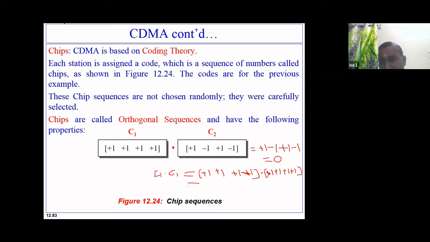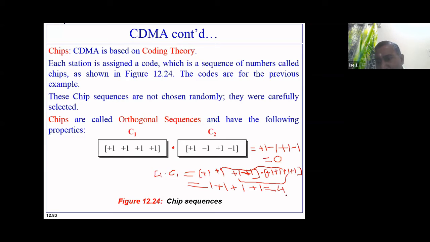So plus 1 into this plus 1, you got the idea, will give me plus 1. Now this plus 1 into second plus 1, there is a gap everywhere. So what I meant to say, the first will be multiplied by the first, the second by the second. So this is plus 1. Then third will be multiplied with third, so this is again plus 1. And fourth will be multiplied with fourth, so I'll be getting plus 1 again. So the end result will always be equal to 4.